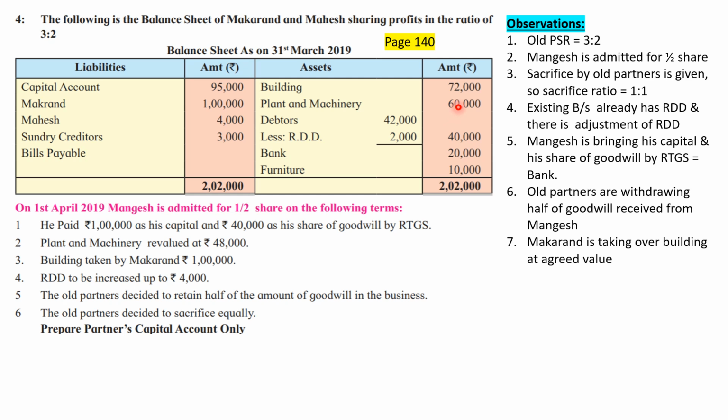It means it's a loss for us. Losses are required to be debited to P&L account, but this is a loss happening at the time of admission. So we will not be using P&L account, but the cousin brother of P&L account, the revaluation account. So revaluation account debit. The amount will not be 60,000, nor 48,000; the amount is the difference between 60 and 48. That means it is 12,000. So revaluation account debit side, to plant and machinery 12,000.